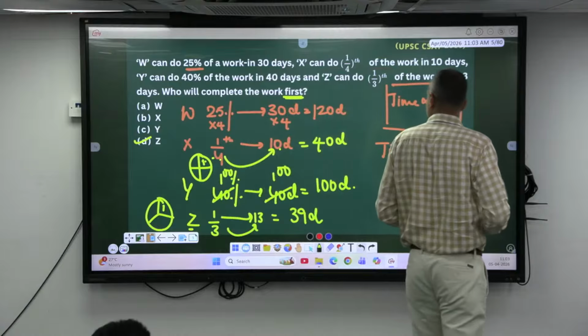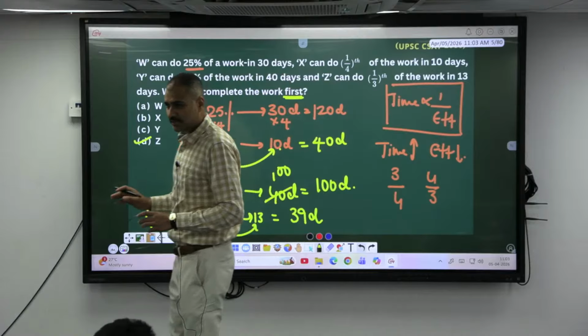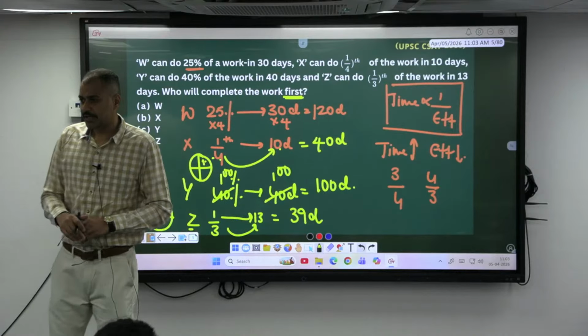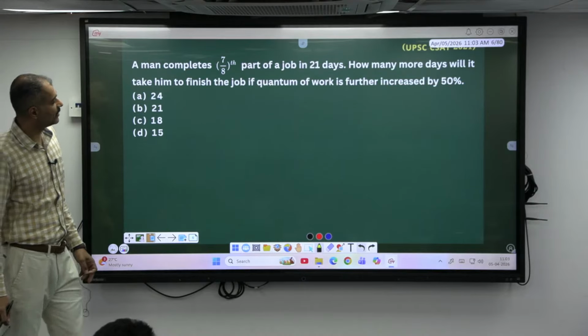Shall I move this? He might give you this in fraction, mixed fraction, anything. Okay, if he has given mixed fraction, convert it to improper. Next case, very similar case.